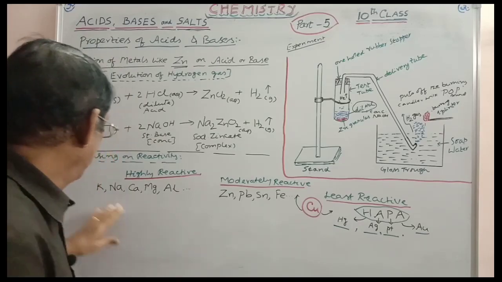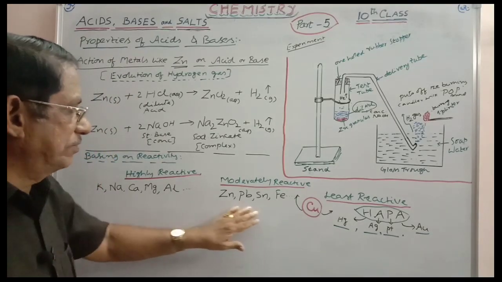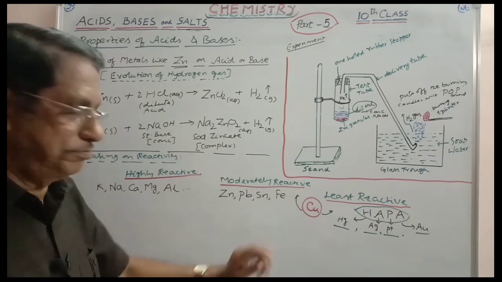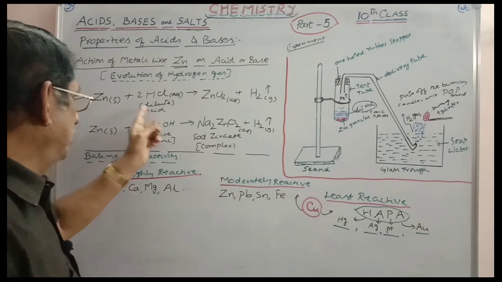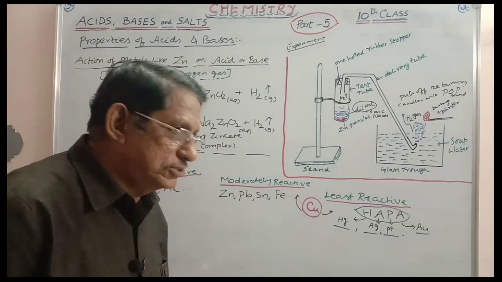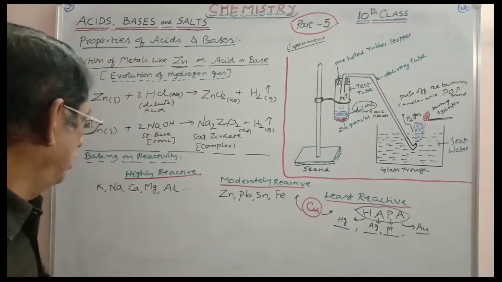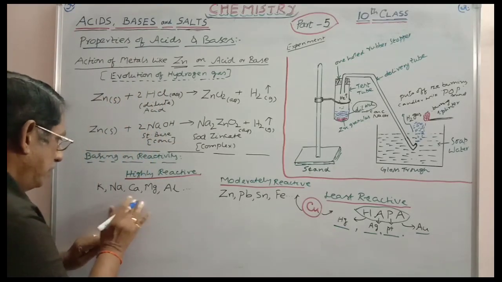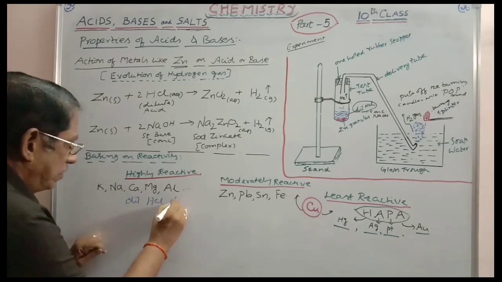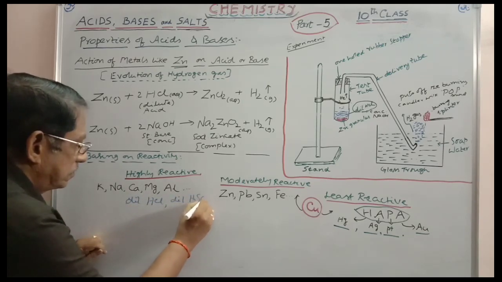You can take any one of these moderately active metals, except copper. All these will react with dilute acids. You can take dilute HCl or dilute sulfuric acid.